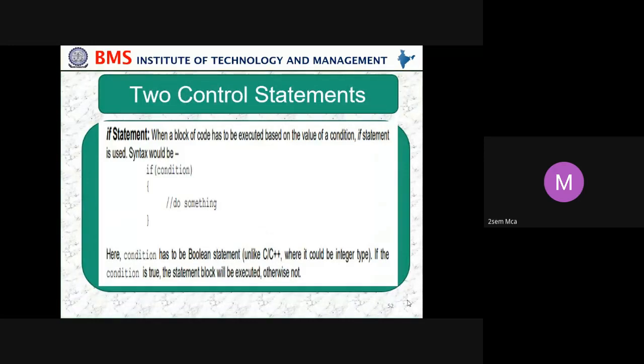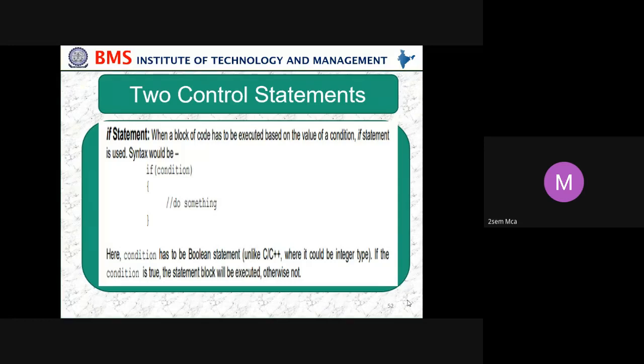Okay, next we move on to the two control statements. The first one is the if statement. We will see this in depth in the next chapters; here we are just having a brief look. What is an if statement? Why should we use an if statement? In which situations do we use an if statement?